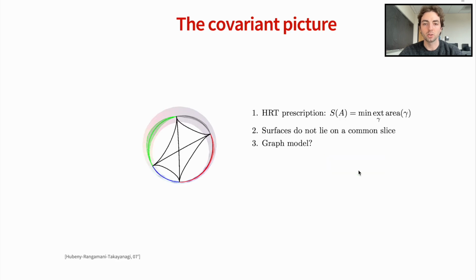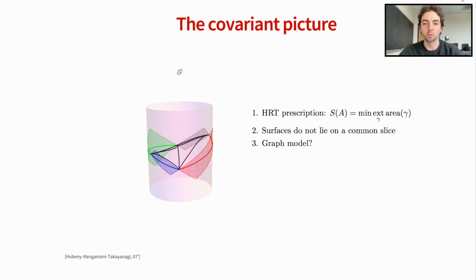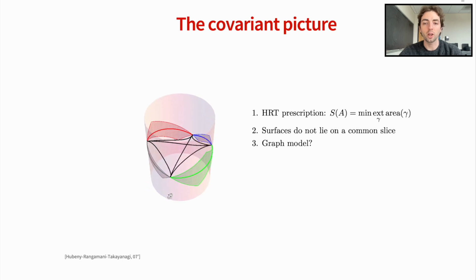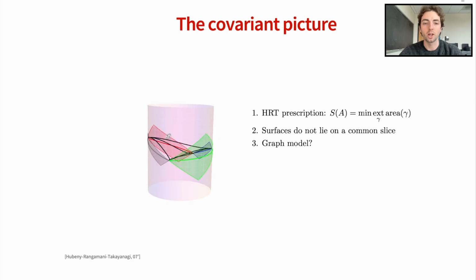An open problem is to understand whether this set of inequalities remains unchanged when moving to the general time-dependent setting, where the HRT formula must be used. Partial progress has been made on this front from multiple directions, but the full structure is yet to be found. One complication is that it's not understood whether a general time-dependent state admits a graph model. As you can see, the HRT surfaces do not lie on a common slice, so for a graph that computes entropies through min cuts, it is not only unclear how to covariantly construct it, but it's not obvious that it even exists.